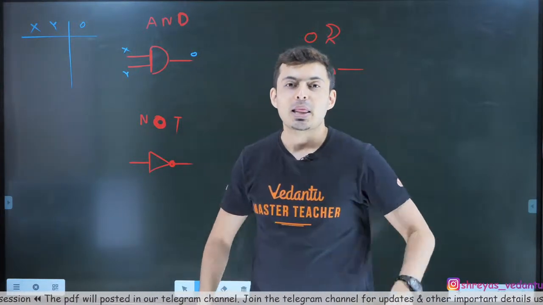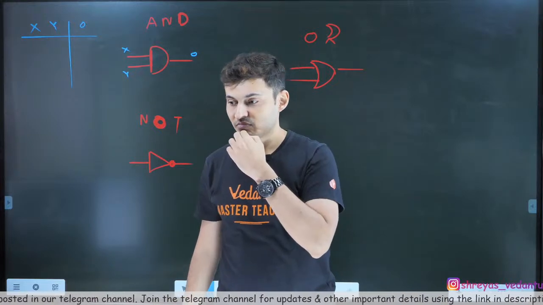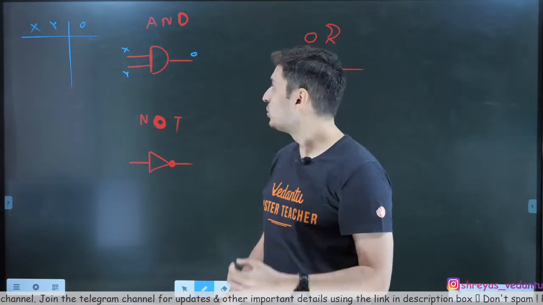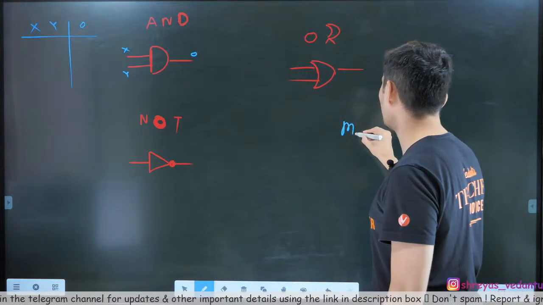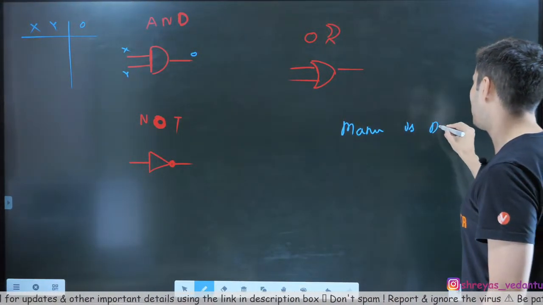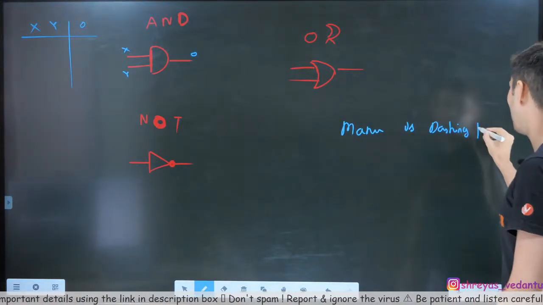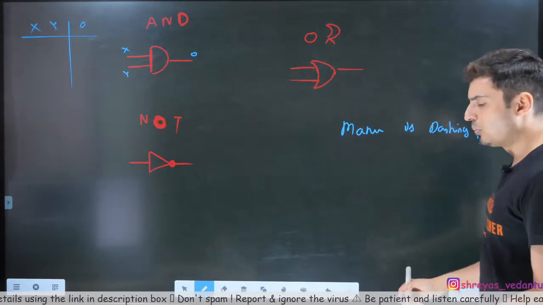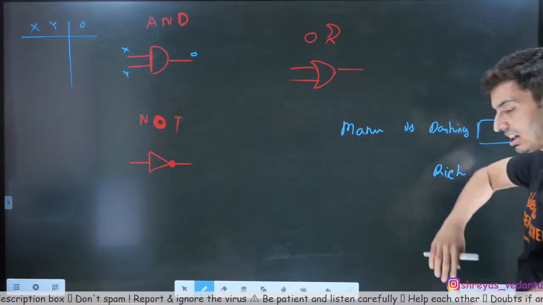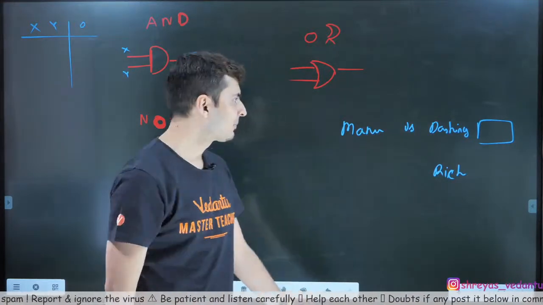Now, here is what you can do. I'll make this statement. Manu is very, very dashing, and one more word, rich, maybe. So dashing is like yo types, very cool, and rich. They are two different things.